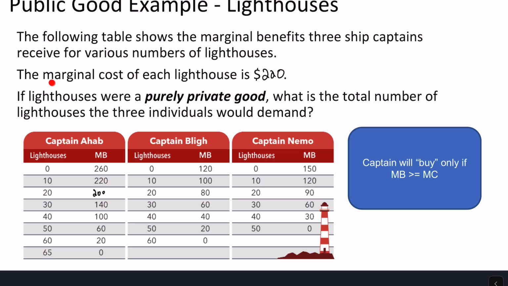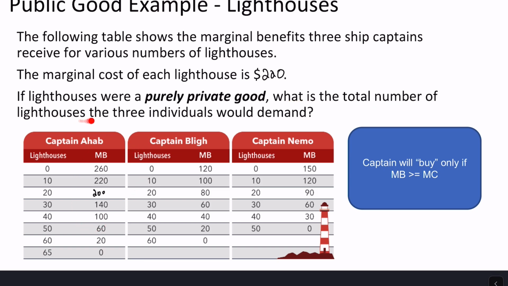Okay, now we want to go through an example if lighthouses were a purely private good. This is if you have a private owner of the lighthouse and they're trying to charge fees or a price to each of these captains to try to get them to provide money to build this $220 lighthouse. Okay, so we want to think, if that's the marginal cost, here are our marginal benefits.